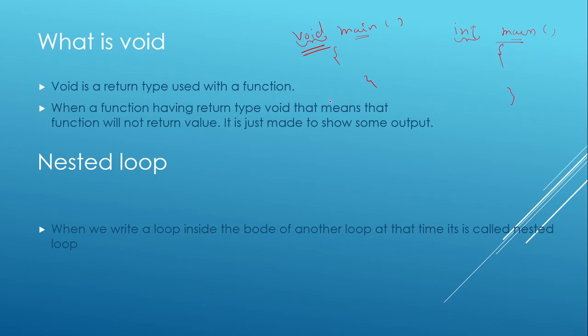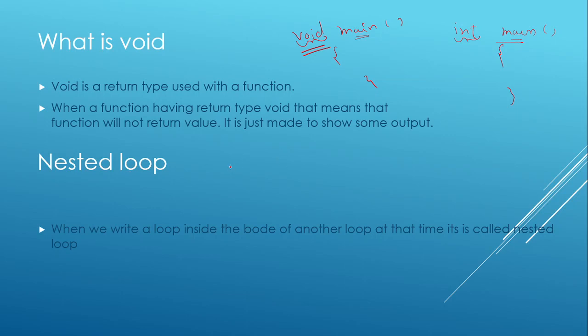Okay. So what is void? It is nothing but a return type which tells the compiler that this particular function is not going to return anything. Got it? Fine. Now come to the next question, which is: what are nested loops?